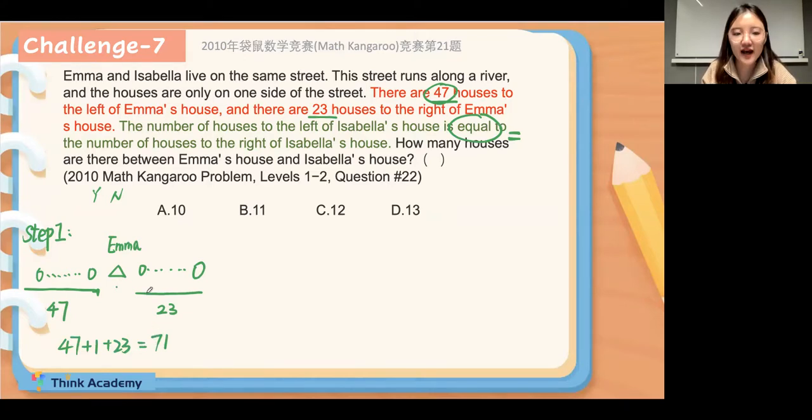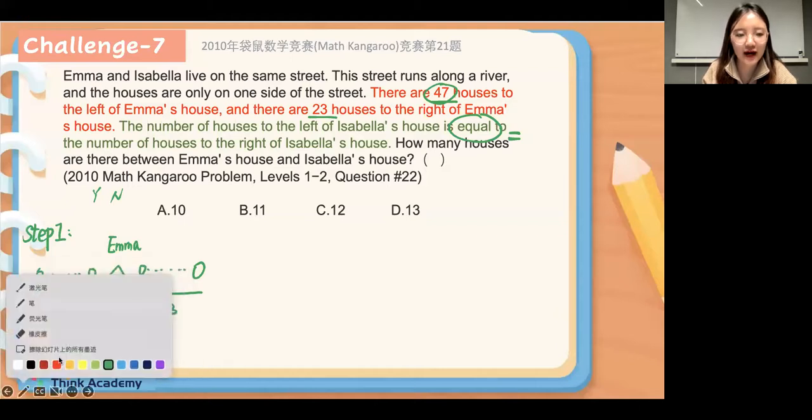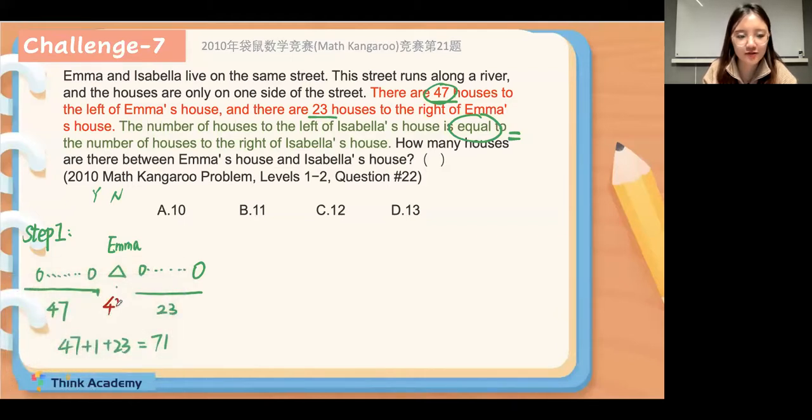So for now, actually we can know for Emma's house, it will be the 14th one, right? Great. Then we can go to the step 2. Let's move on. The step 2.